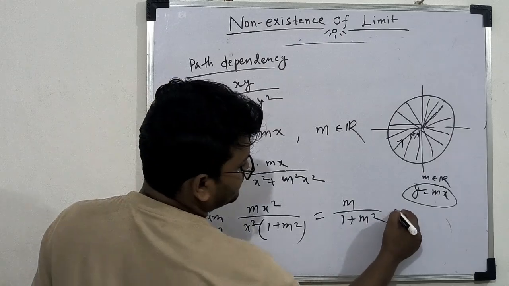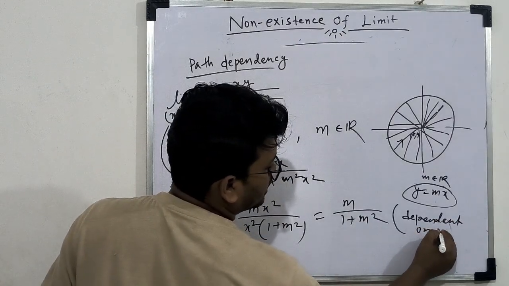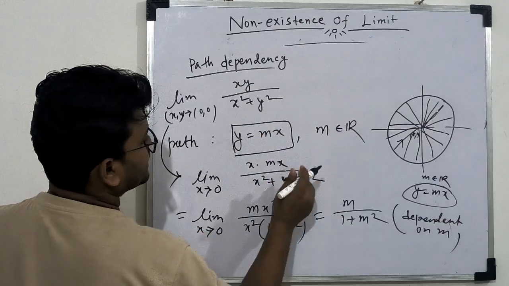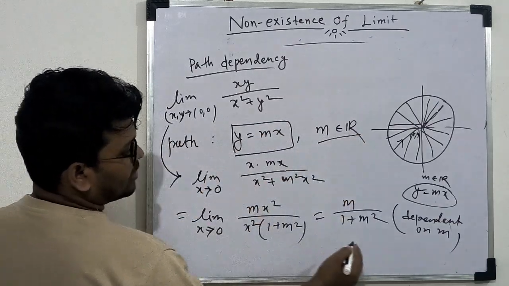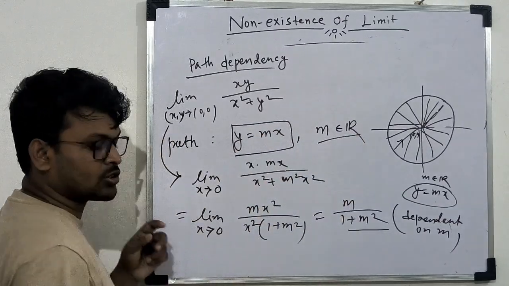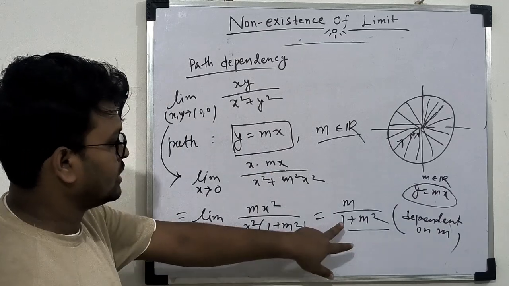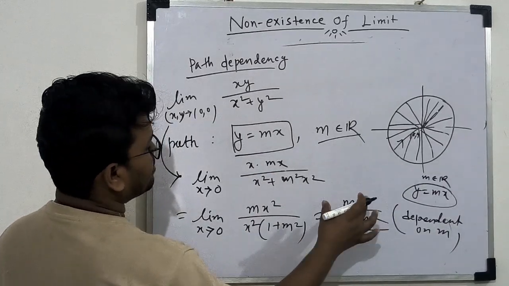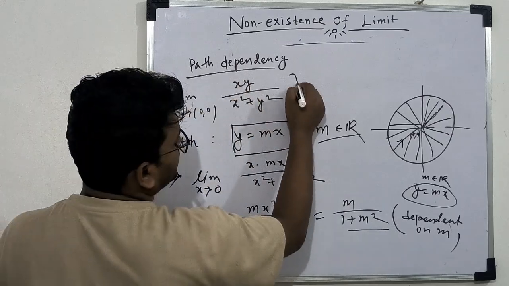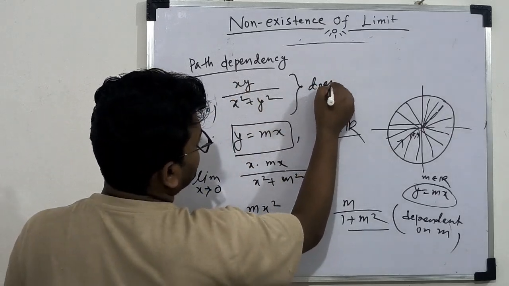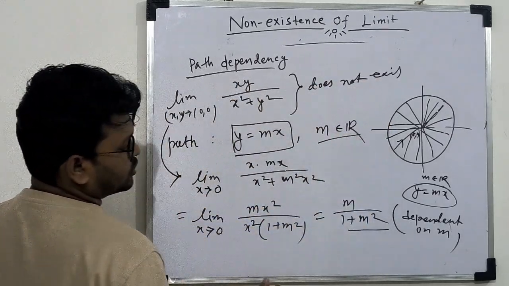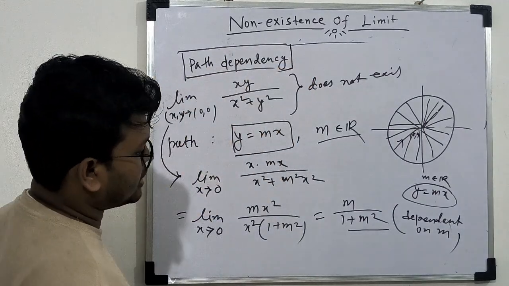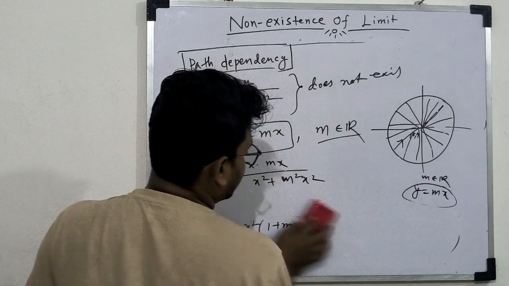So this is dependent on m. If we choose y equal to mx, m belongs to R, we get the value m by 1 plus m square, which is a function of m. So for different m we get different values for this limit. From this we can conclude this limit does not exist. So we have shown this by path dependency. So this limit is path dependent. You can note down. Now we take another example.